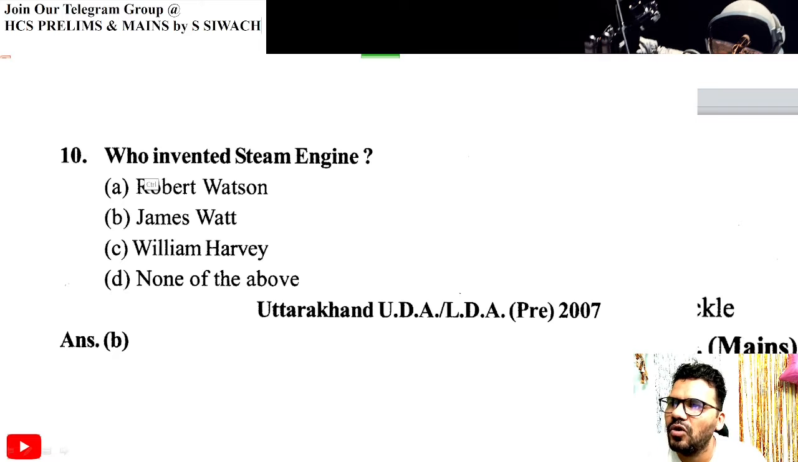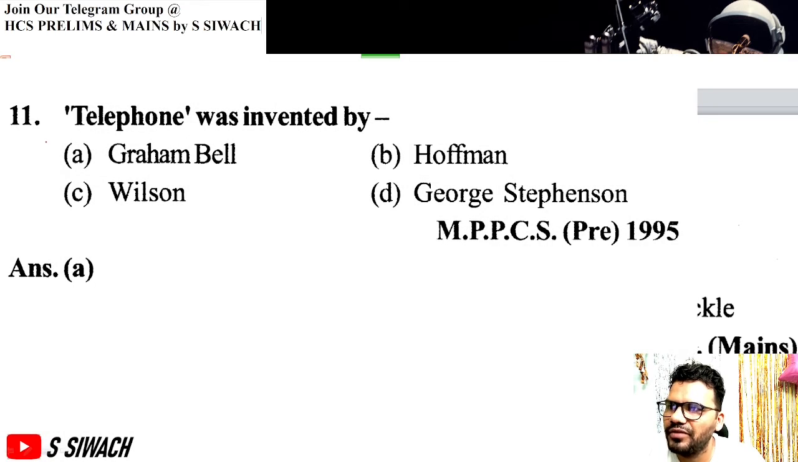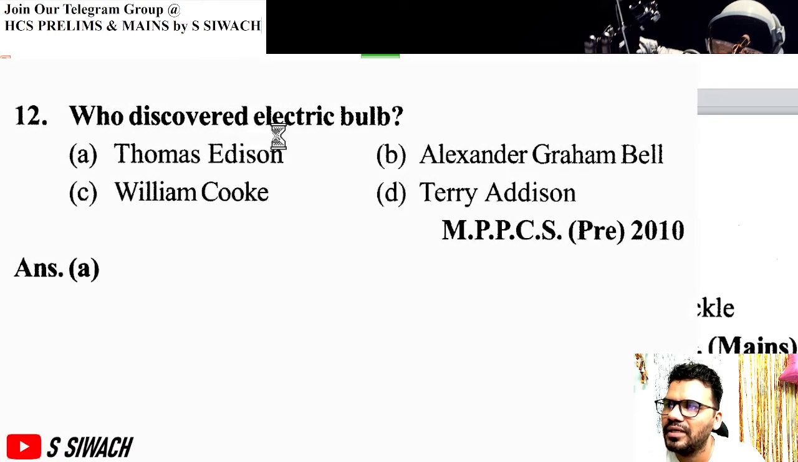Next question, who invented steam engine? Steam engine was invented by James Watt. Next question, telephone was invented by Graham Bell. Next question, who discovered electric bulb? Thomas Alva Edison discovered electric bulb.